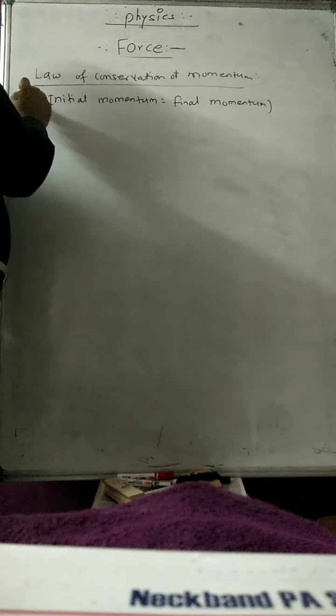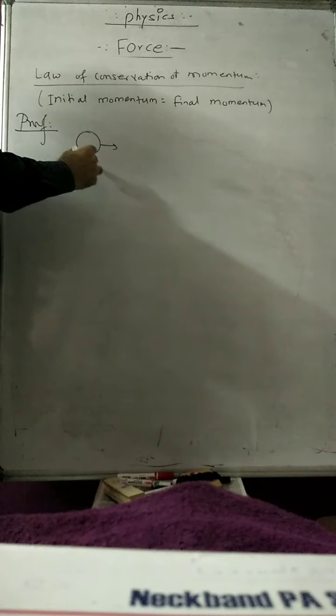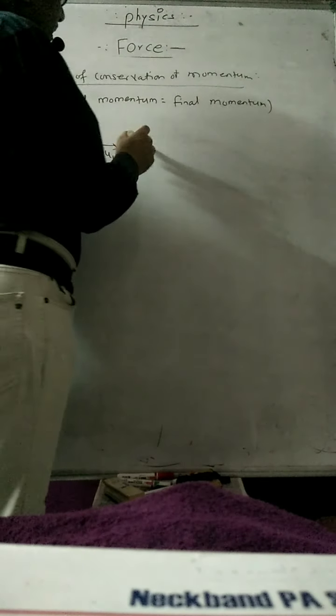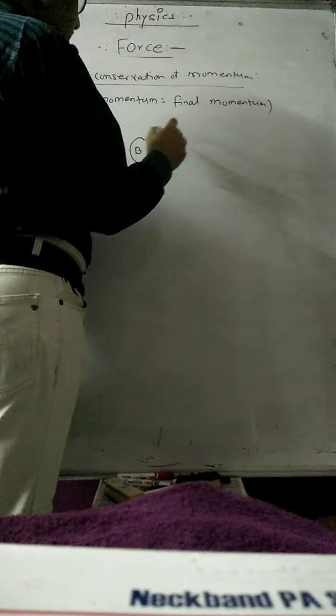Now we want to prove that law when there are no external forces acting on the system. Suppose there are two bodies, body A having mass m1 moving with initial velocity u1, and body B moving with velocity u2 having mass m2.